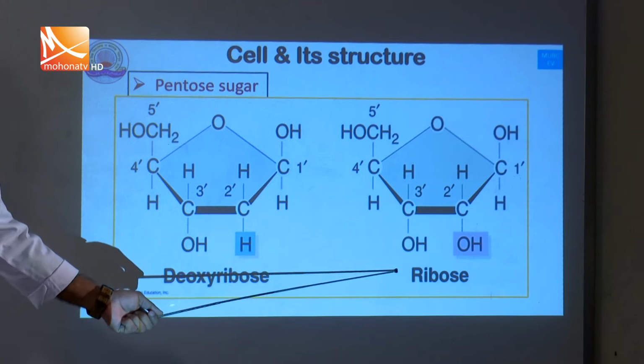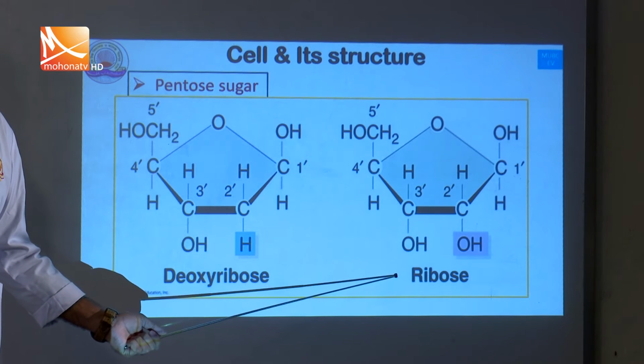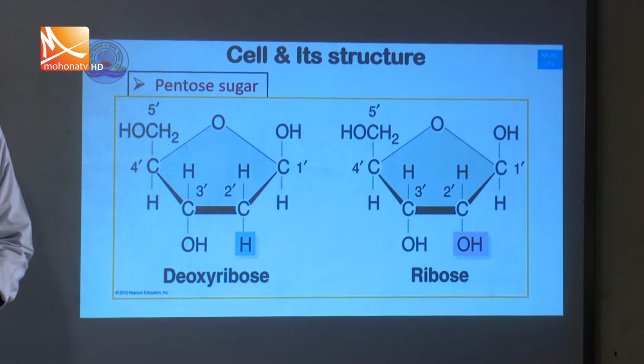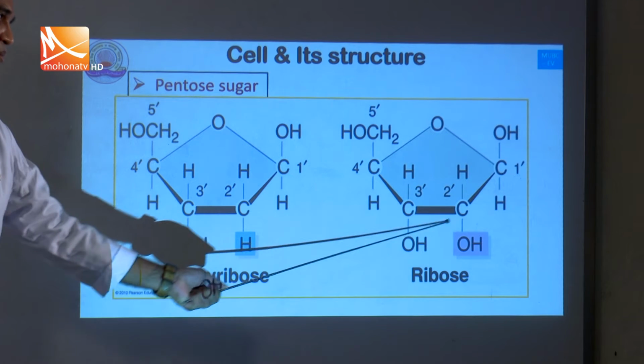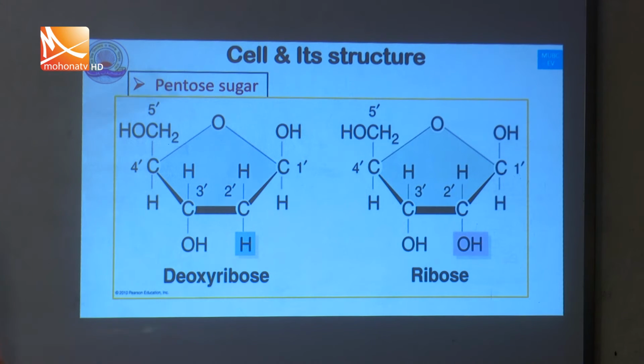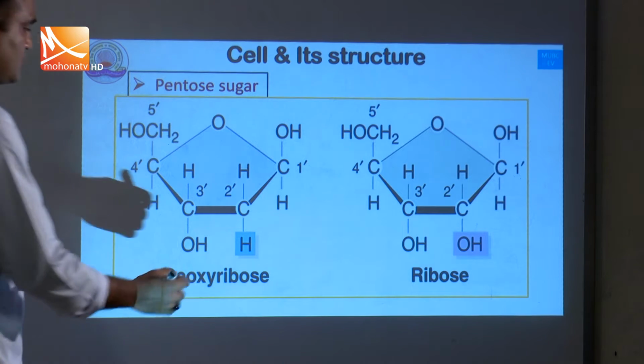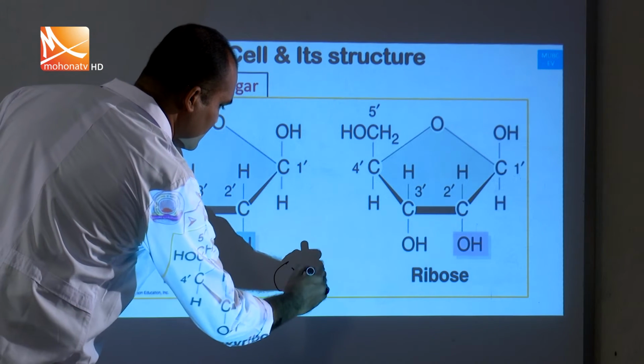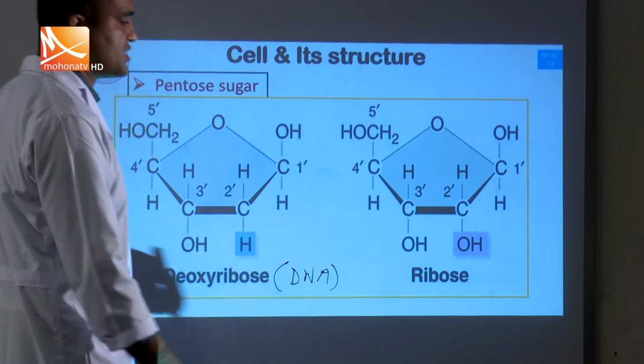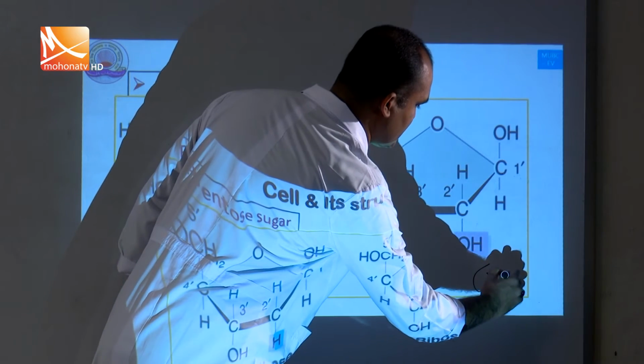Ribose sugar is in RNA and deoxyribose sugar is in DNA.